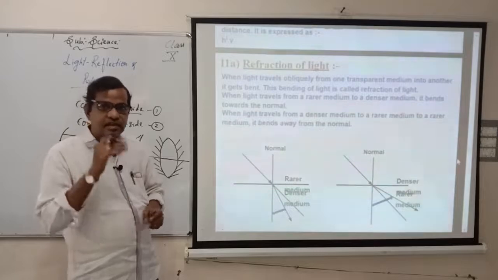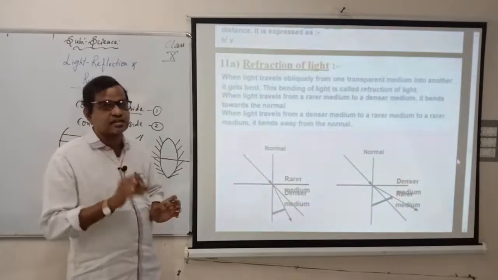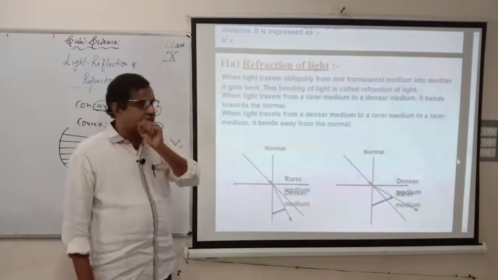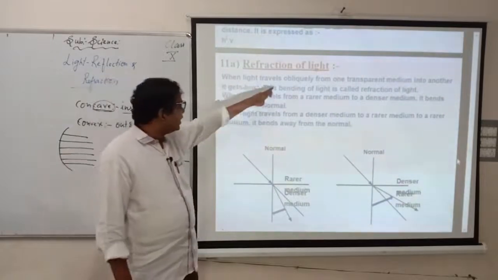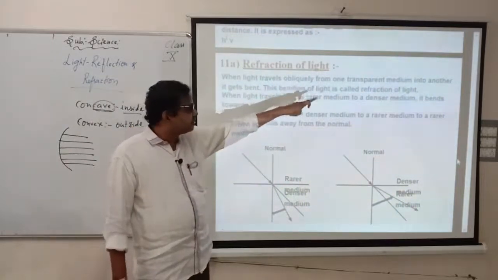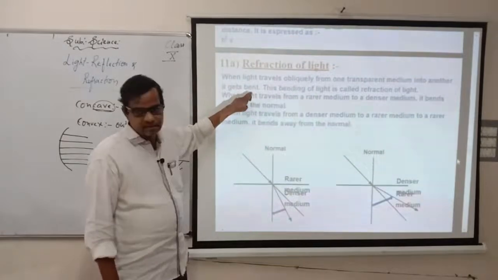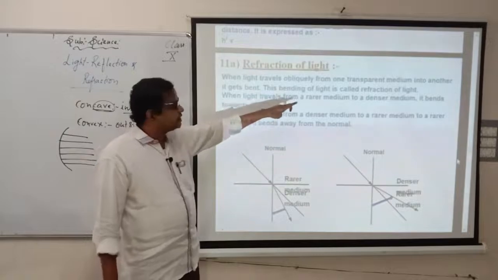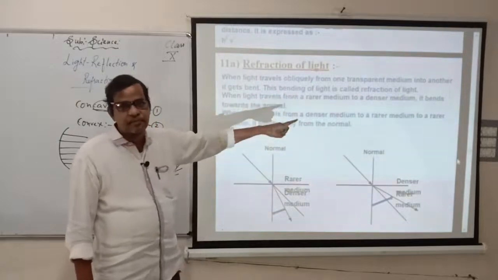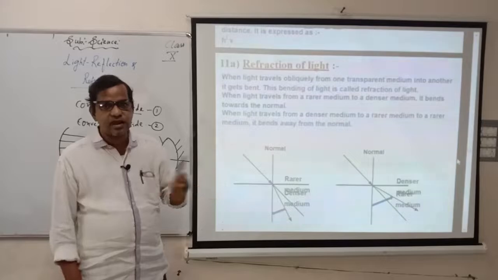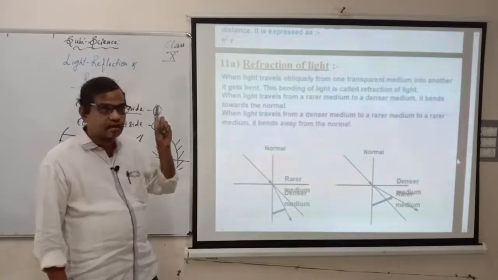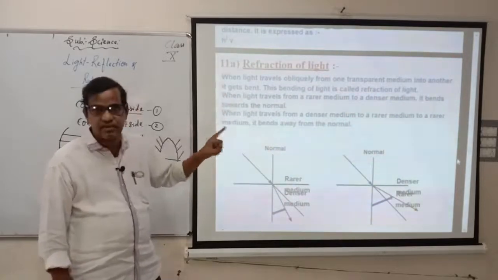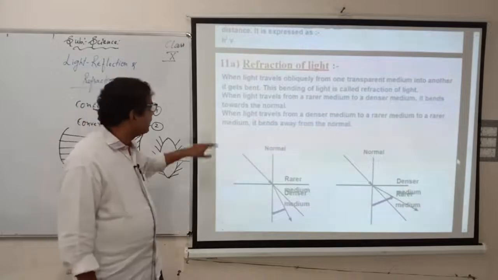That deflection is there. That process of deflection is called refraction of light. When light travels obliquely from one transparent medium into another, it gets bent. Bent means bend agodu. Generally we use the word there. This bending of light is called refraction of light. When it enters from one medium to another medium, then only. It does not bend in the first medium, it bends in the second medium.